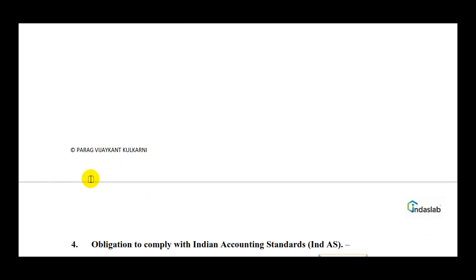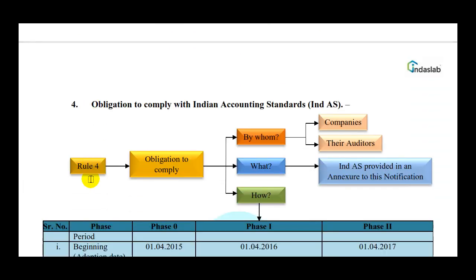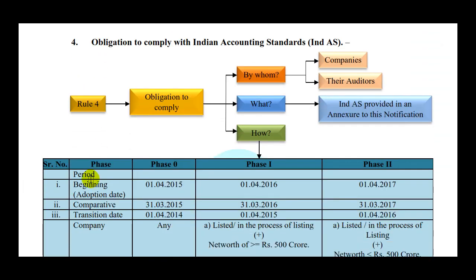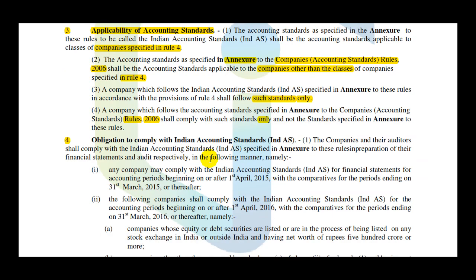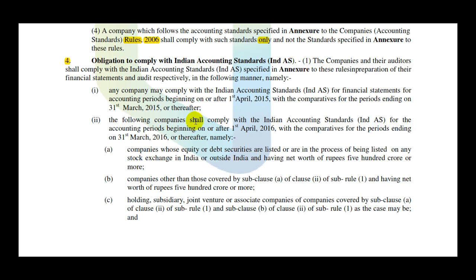Let's move on to understand now Rule 4, obligation to comply with Indian accounting standard. Again, we can come back here and try reading it the way they have offered us text, which is a little confusing. So maybe we can read through this. It says that the companies and their auditors. See, it doesn't say that a company shall comply, it says companies and their auditors.